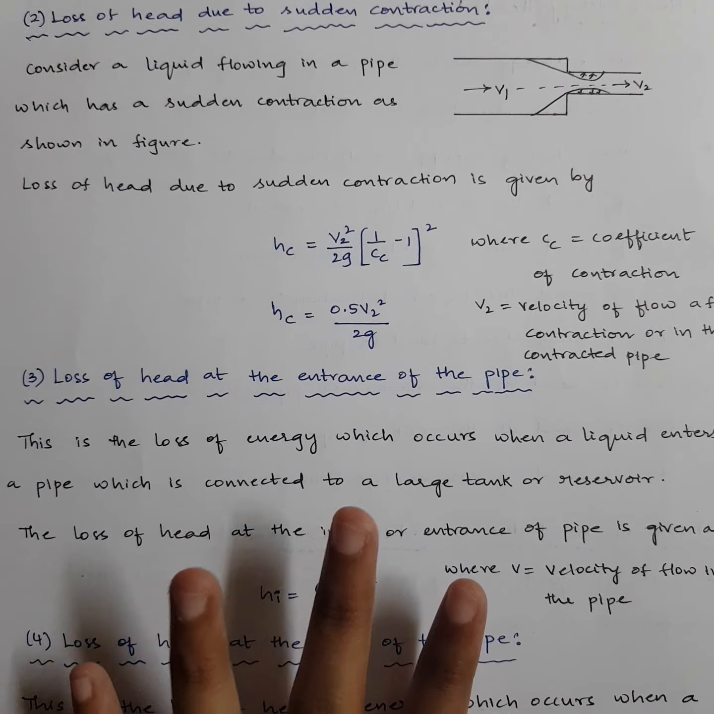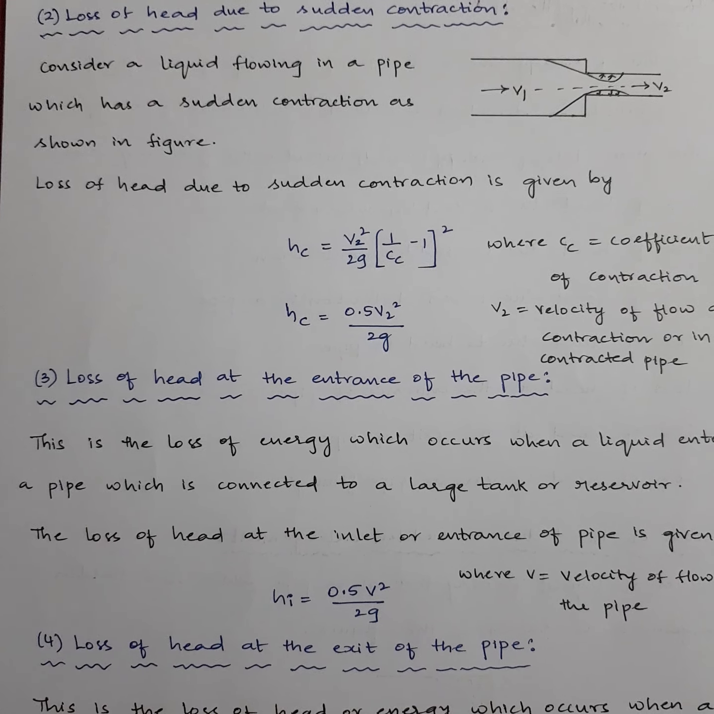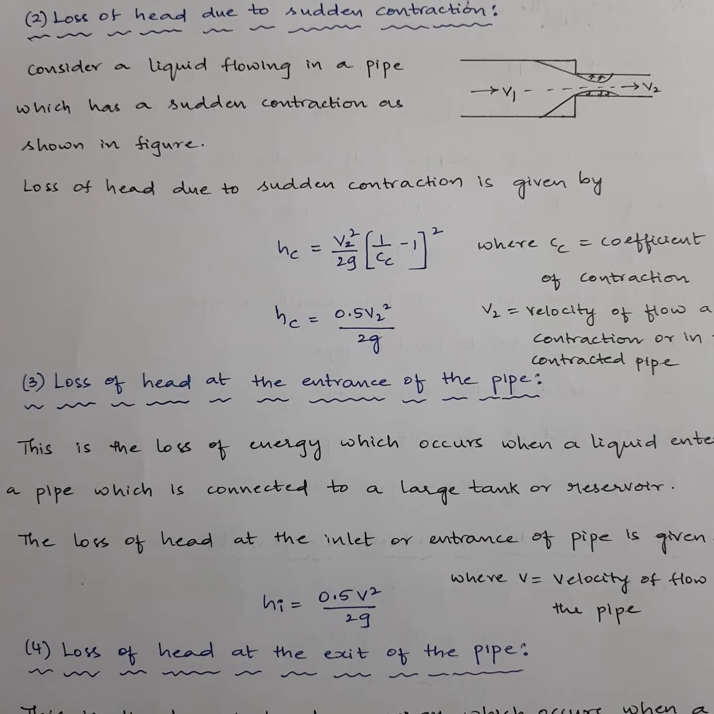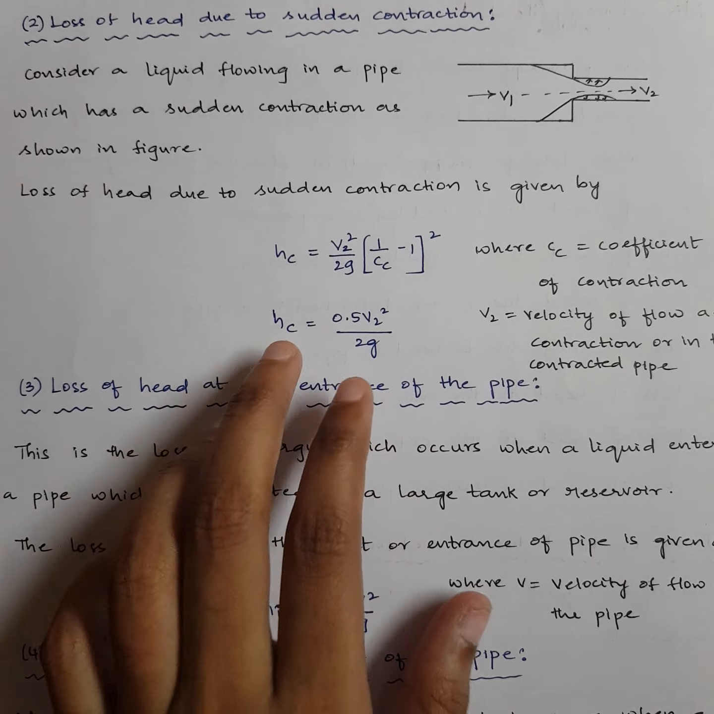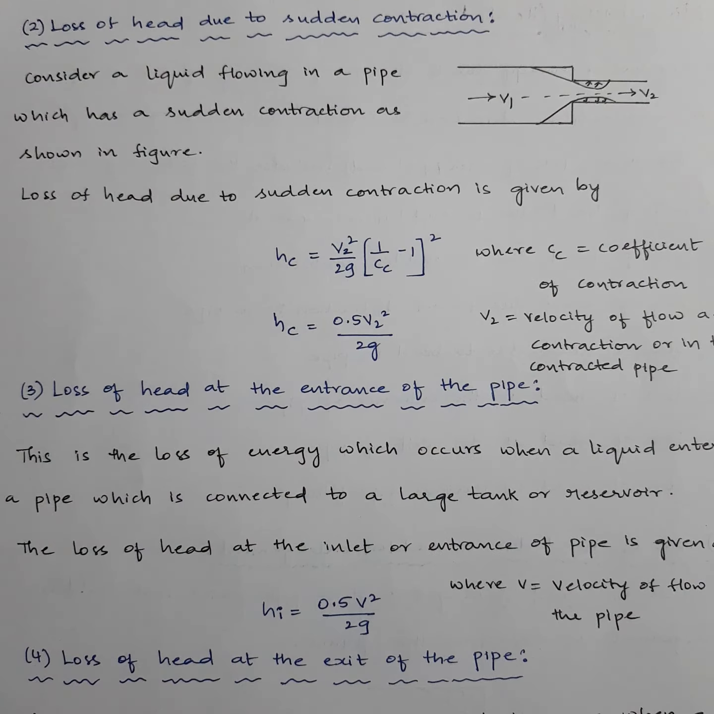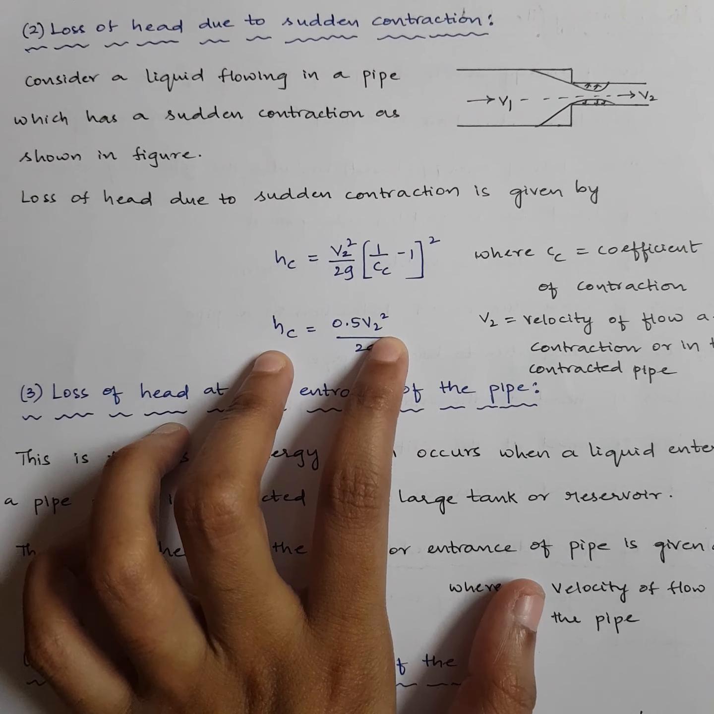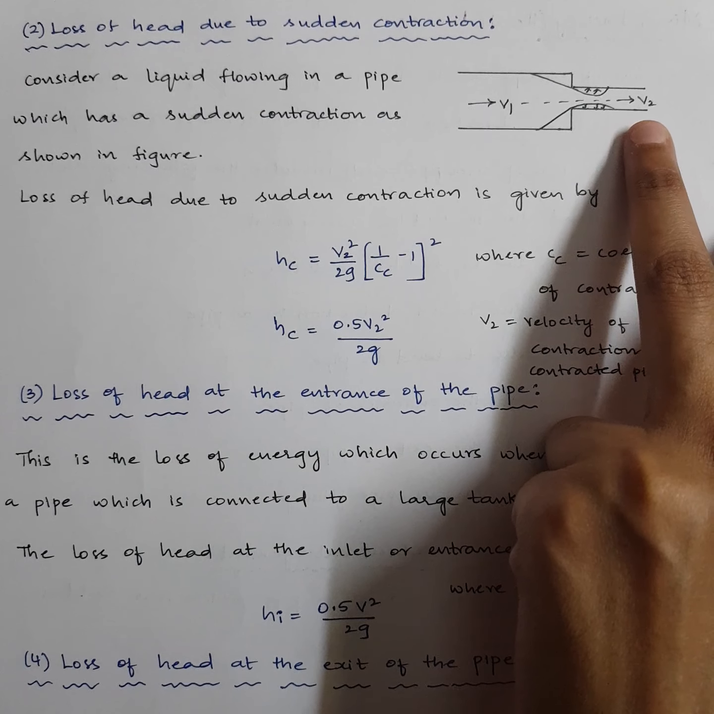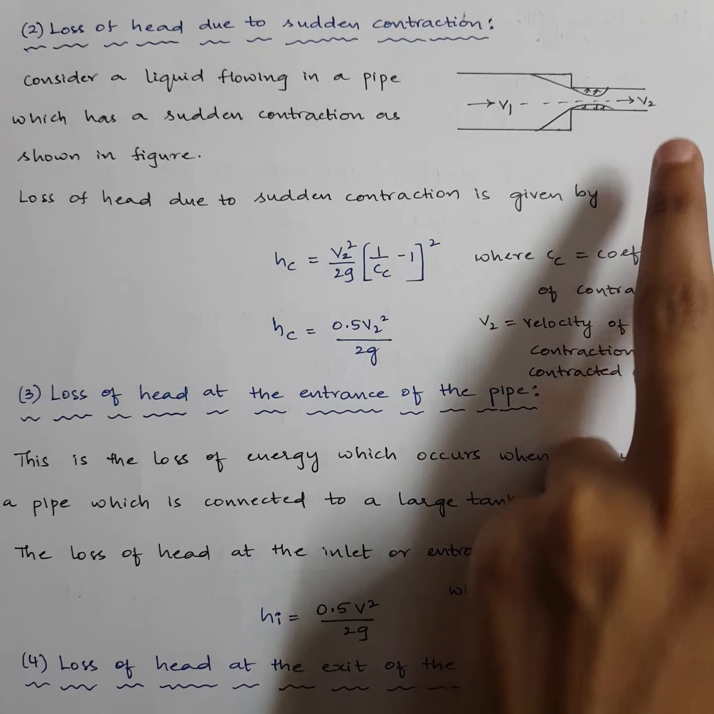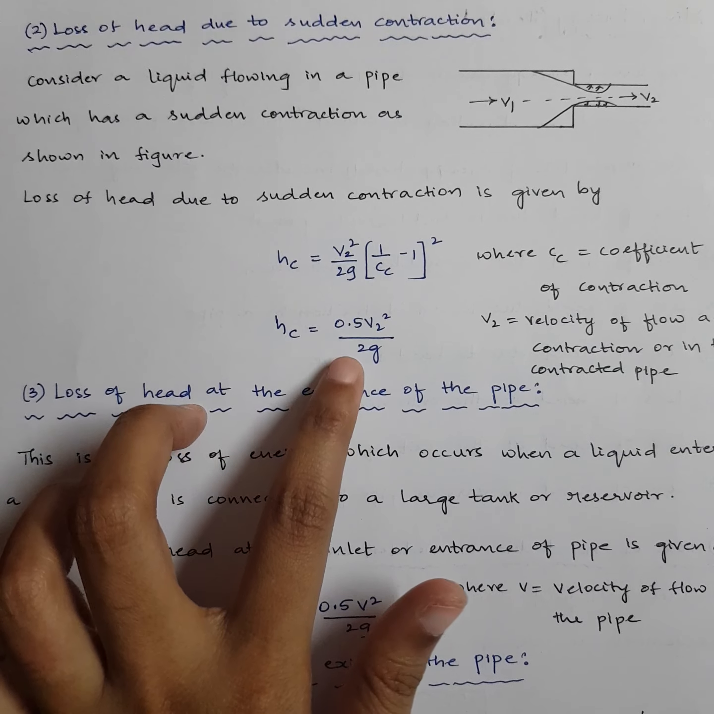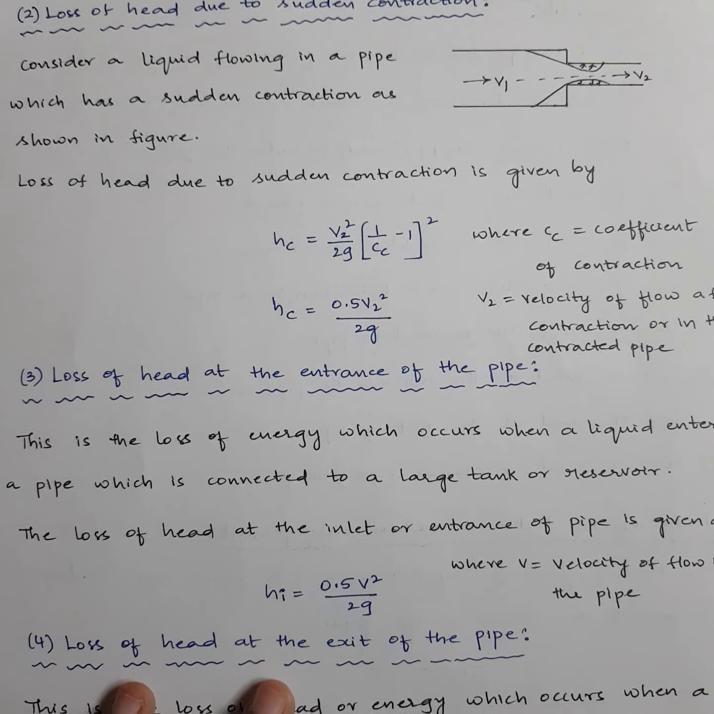If nothing related to cc is given, sometimes if the coefficient of contraction is very small, negligibly small, they neglect it. So you can directly go with the formula 0.5 v2 square by 2g. Here we are giving importance to v2. Why? Because v2 is the velocity in the contracted pipe, and this is what we require. So v2 square by 2g into 1 by cc minus 1 whole square, or 0.5 v2 square by 2g.